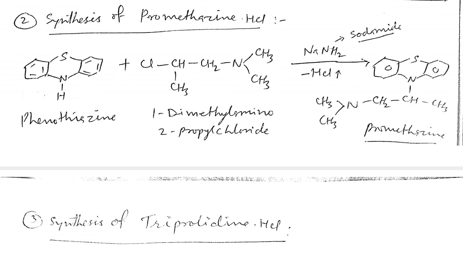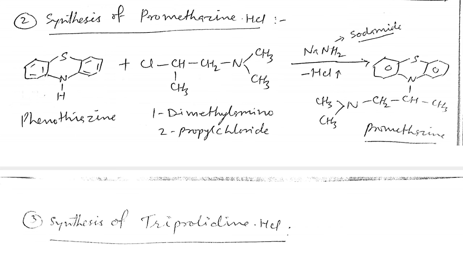In benzothiazine, the numbering starts with carbon number 1, then 2, 3, 4 from the benzene, then 4 and 5 positions, which go to the sulfur, and that is 10. So this is the numbering, and we can put it here in the phenothiazine. And as we know, in the structure of promethazine there is a nitrogen in the phenothiazine, and the side chain has a 2 carbon chain distance between the 2 nitrogen atoms, an ethylene group.